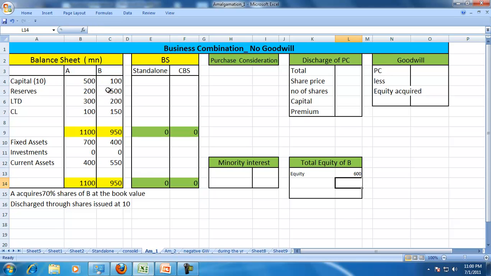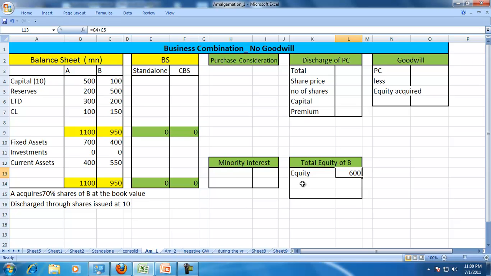The total equity of B belongs to the majority shareholder A and the minority shareholder other than A.